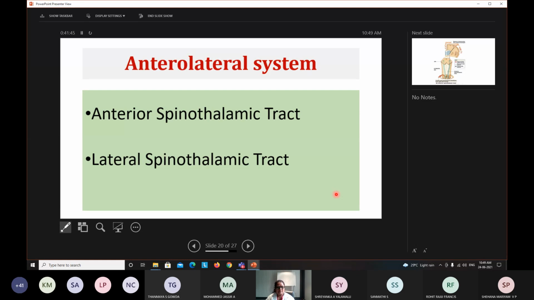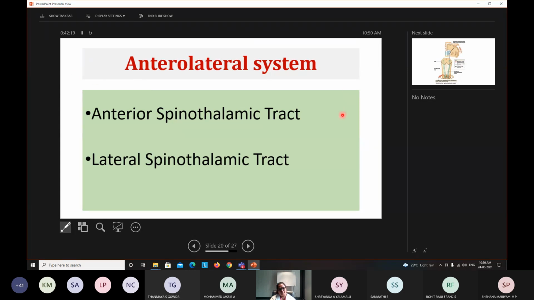The bundle of fibers located in the anterior part of the spinal white matter and the lateral part of the spinal white matter are called the anterior spinothalamic tract and lateral spinothalamic tract. As these two ascend together, their course is similar, so together they are termed the anterolateral system.